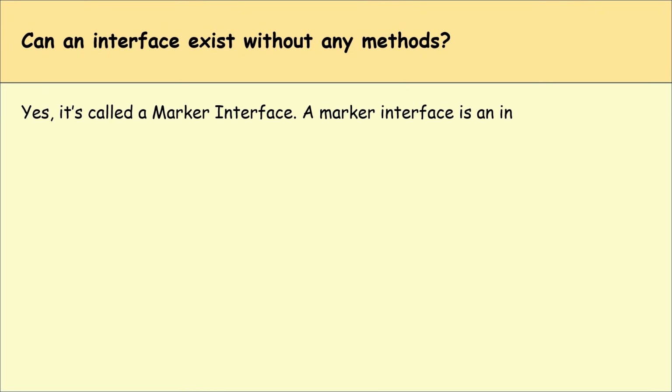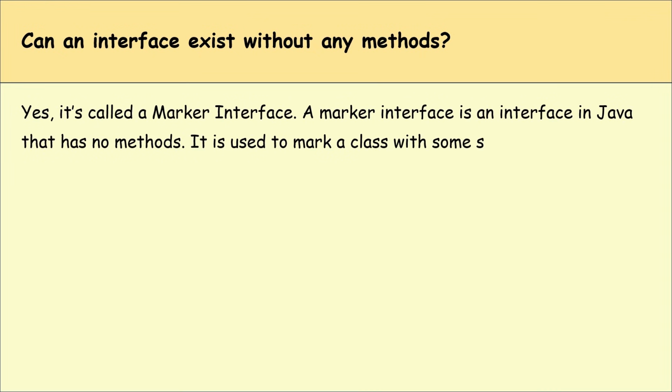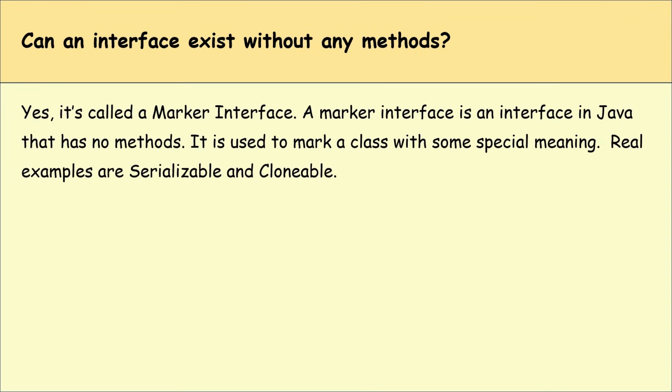Can an interface exist without any methods? Yes, it's called a marker interface. A marker interface is an interface in Java that has no methods. It is used to mark a class with some special meaning. Real examples are Serializable and Cloneable.